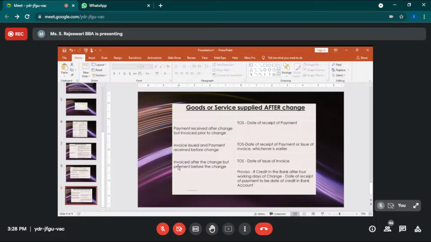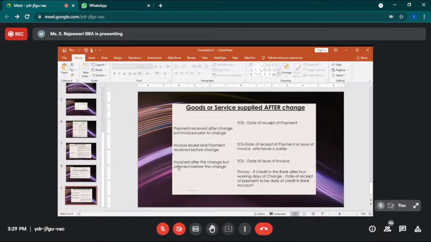The next one is invoice issued and payment received before the changes. The invoice is issued and the payment is also received before the change of the rates. In that case, of the date on which you received the payment and the date on which you issued the invoice, whichever comes earlier will be considered for the rate of tax.